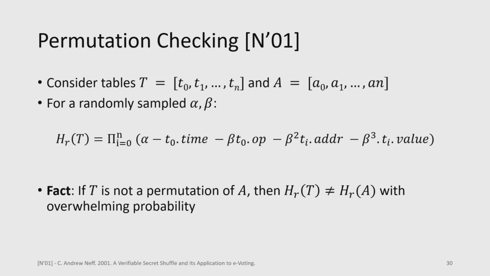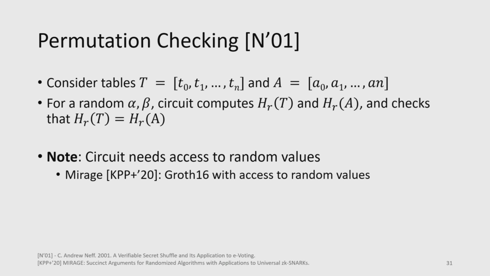To do this, we use something called a permutation argument, or a permutation check. So if we consider 2 tables, T, so this might be our time-sorted table, and A, which is our address-sorted table, it turns out that for a randomly sampled alpha and beta, we can just compute this big product. And it turns out that if T is not a permutation of A, then the hashes of them will be different with overwhelming probability, assuming that alpha and beta are sampled randomly. So how do we use this for our random access memories? Well, our circuit is just going to do this, right? It'll just compute these hash functions and then check if they're equal.